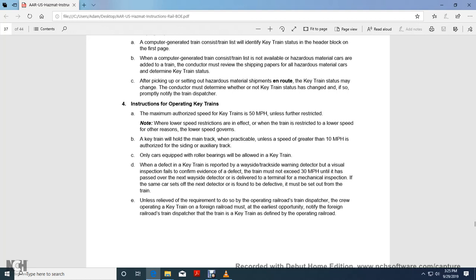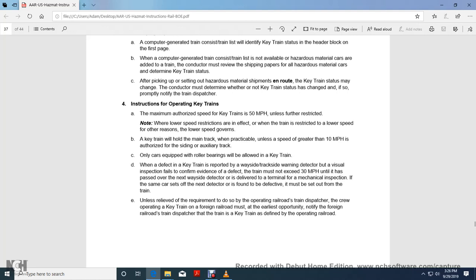Only cars equipped with roller bearings will be allowed in the key train. With a reflective defect on the key train from a wayside or track-side warning detector, visual inspection confirming evidence of the defect, the train must not exceed 30 miles an hour until it has passed over the next wayside detector or been delivered to a terminal for mechanical inspection.